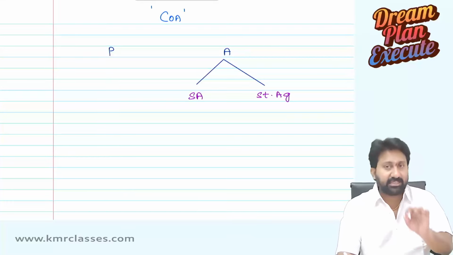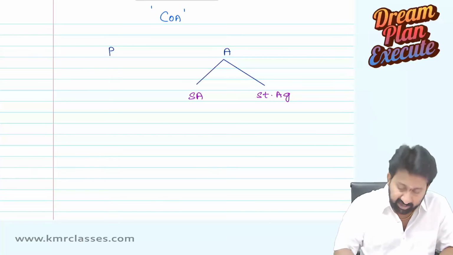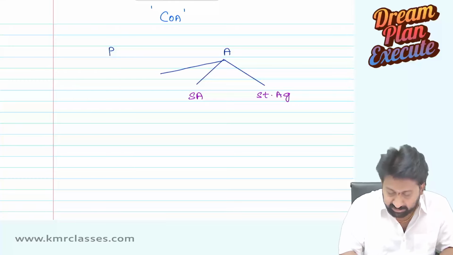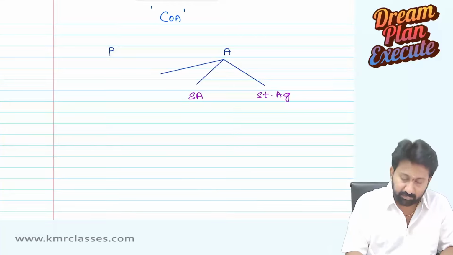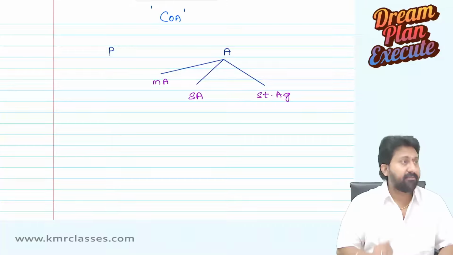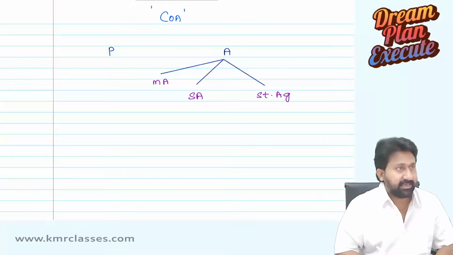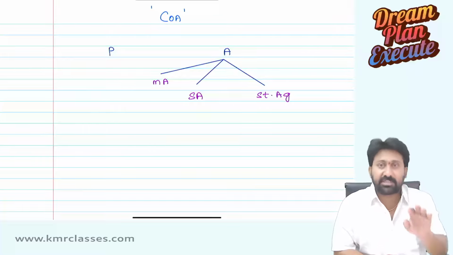Means an agent is divided into three actually. What are the three? Two we have written already. The third one is the most important one. The third one is called mercantile agent. About this mercantile agent, we are going to discuss 99% of the chapter.